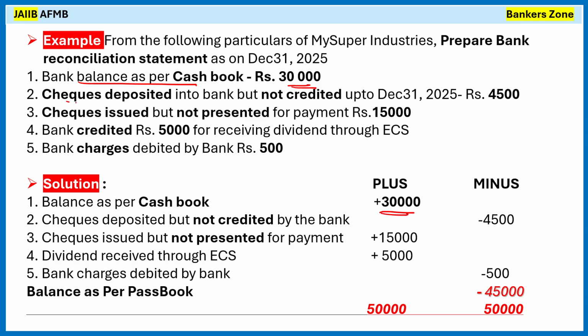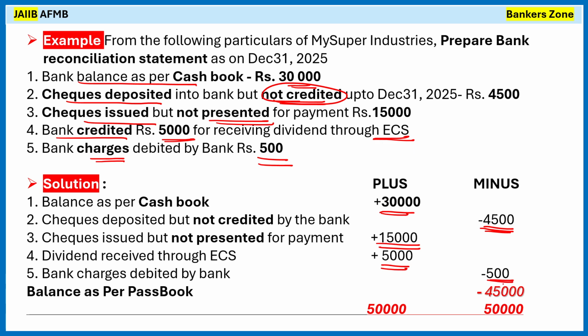Next is check deposited but not credited. We have assumed that whatever checks are there, they are deposited but not credited. So we will minus it. Why? Because it is not credited with respect to the cash book, so we have to subtract it. The check issued but not presented, we have to add, right? We have issued the check but not presented, we will add it. The bank credited 5,000 into the bank account, so credited, we will add it. Then the bank has debited the charges 500, so we will subtract it.